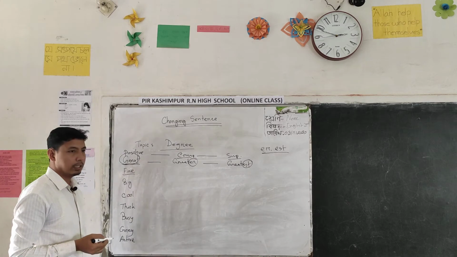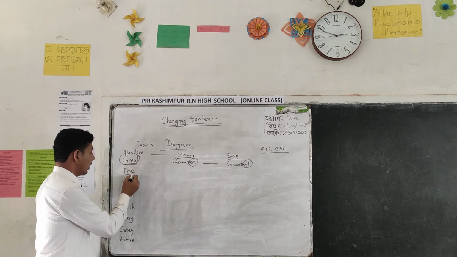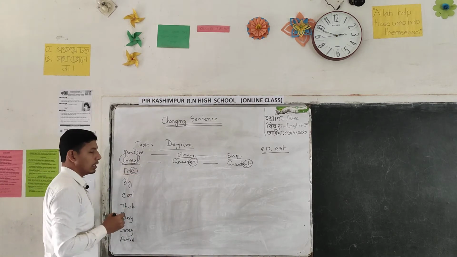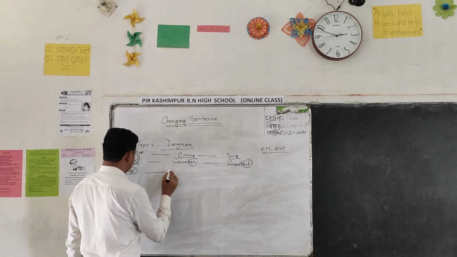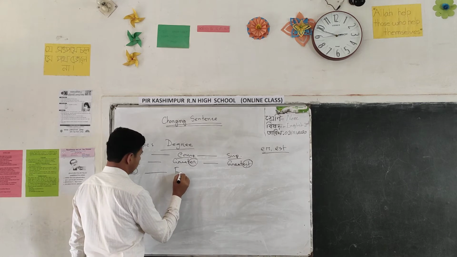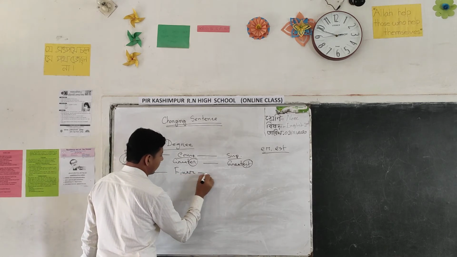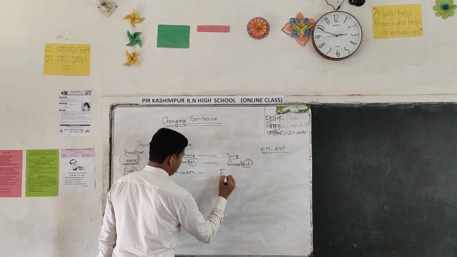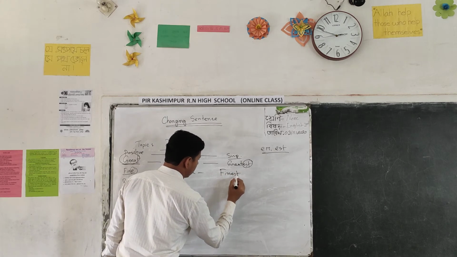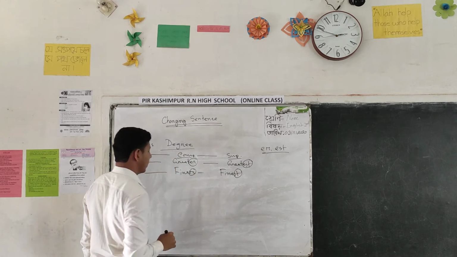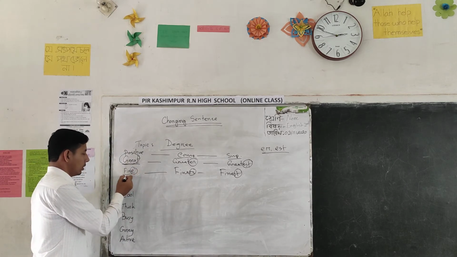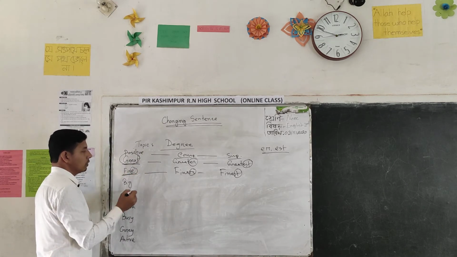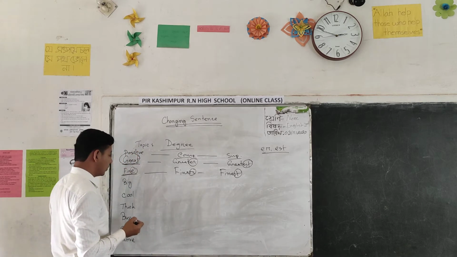Like that, if you find E at the last of the word, you just add R and ST. Like that, fine, finer, finest. Only R and ST. You can change the word from positive to comparative, comparative to superlative.